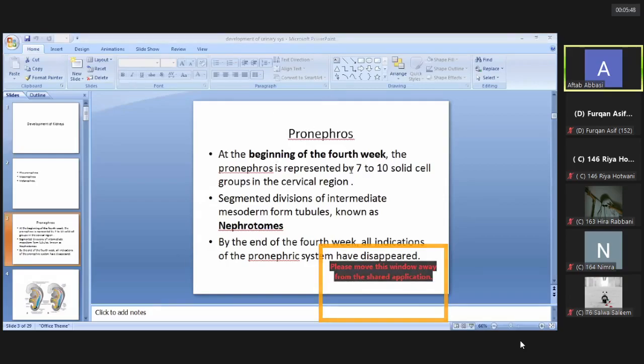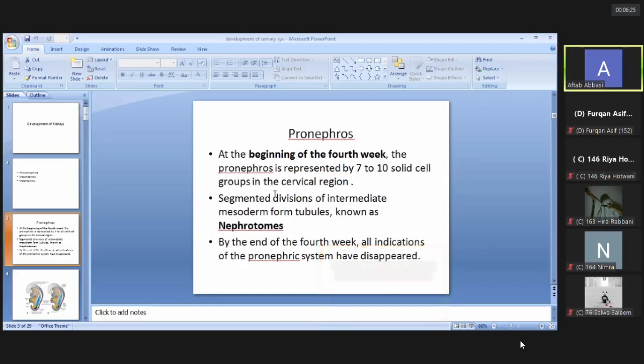and the pronephros forms 7 to 10 solid cell groups in the cervical region. So embryologically, in the development of any structure, the most important thing is first of all the week or month of development and where it is actually occurring. So the pronephros starts to develop in the beginning of the 4th week of development and in the cervical region, where it is formed in the form of solid cell groups, about 7 to 10 in number.